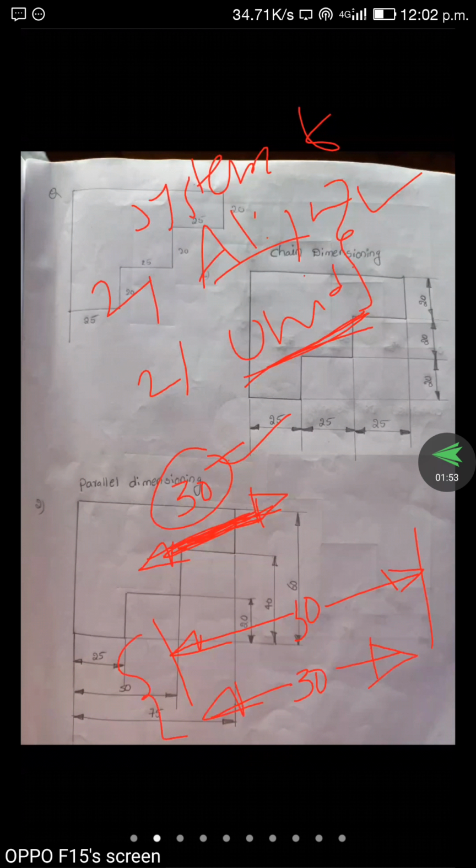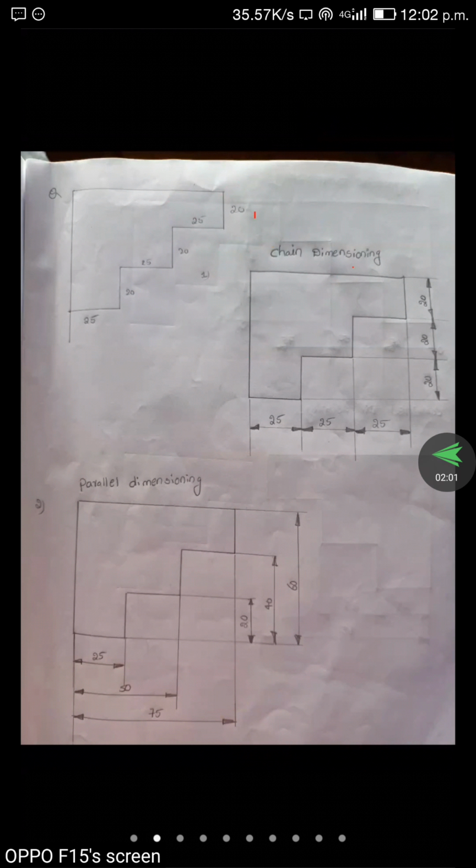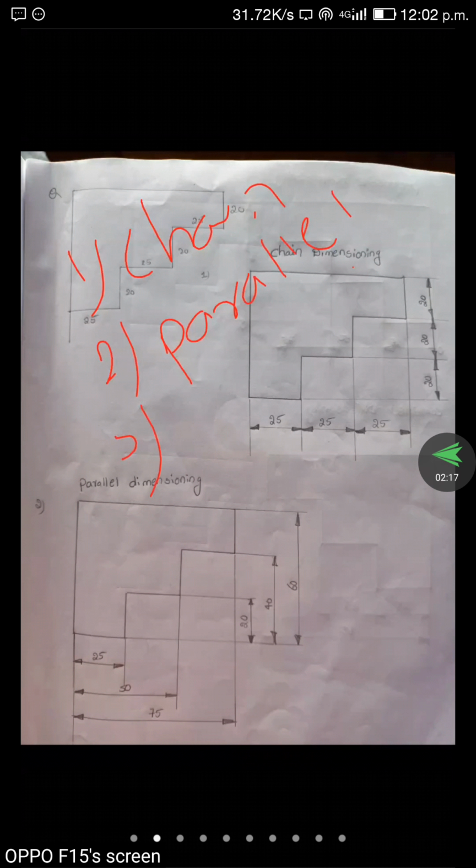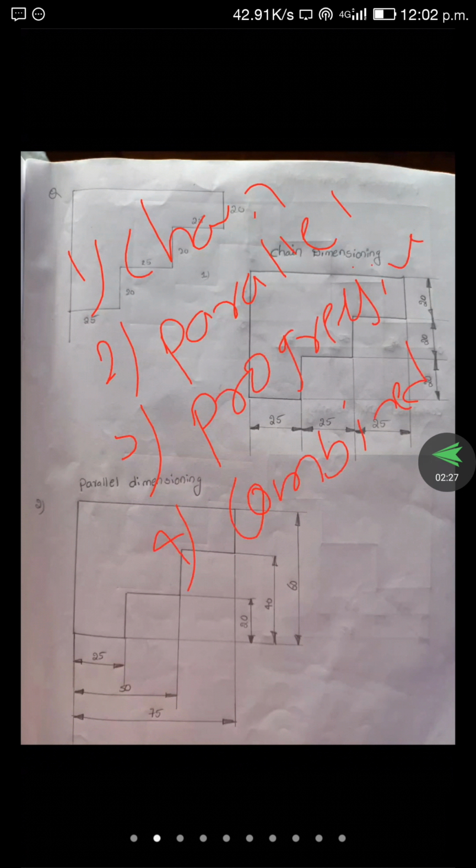And next, here there are some arrangements of dimensioning. The systems of dimensions are two types, and the arrangements are: the first one is chain dimensioning, the second one is parallel dimensioning, the third one is progressive dimensioning, and the fourth one is combined dimensioning. So these are the arrangements of dimensioning.